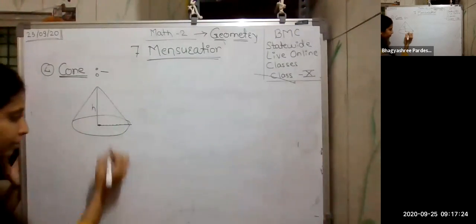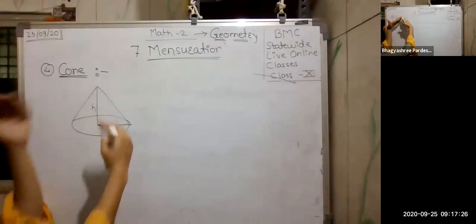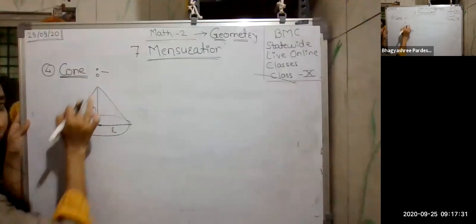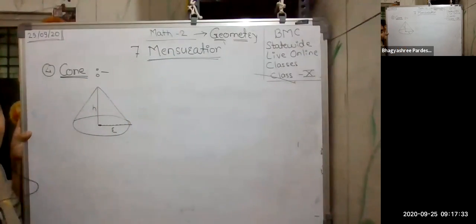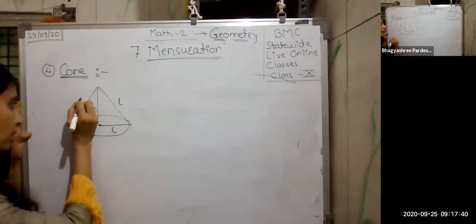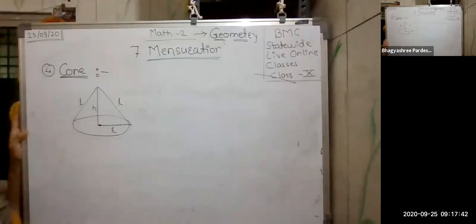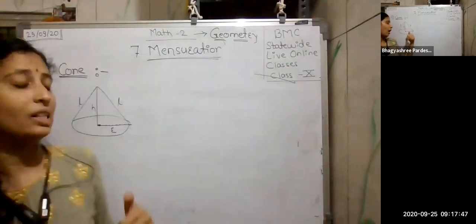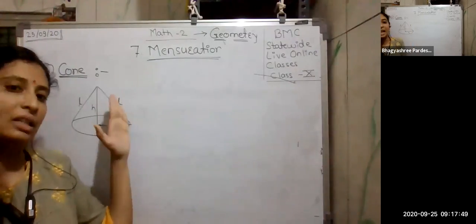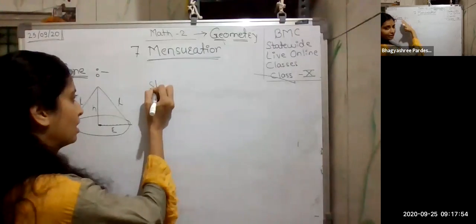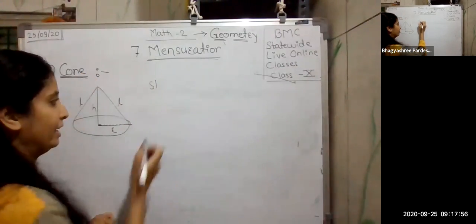But can you see this cone is actually slanted. So these two parts are called the slant height. What are they called? They are called slant height, and I denote them by L. Both are the slant height. So in a cone, along with the surface areas and volume, we also need to find the slant height. So firstly, I am writing the slant height. Why is it slant? Since it is slanted.